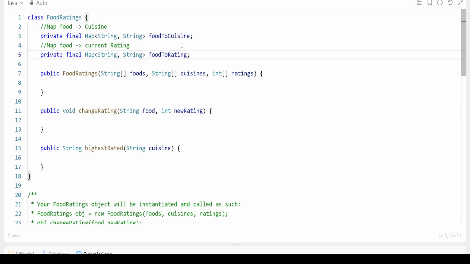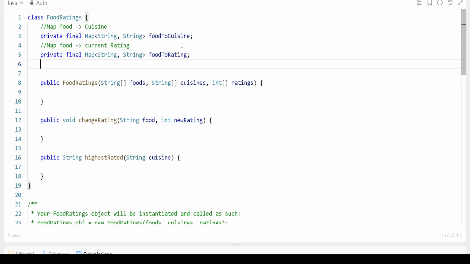Okay, then let's talk about the priority queue that we will store, that we have talked about. Let's create that one also. Okay, so we'll say map cuisine. We'll say this is about a priority queue, right?